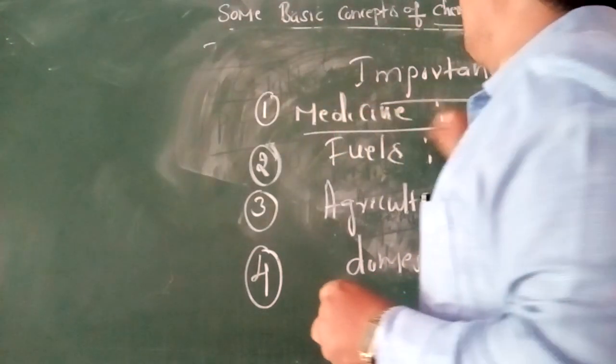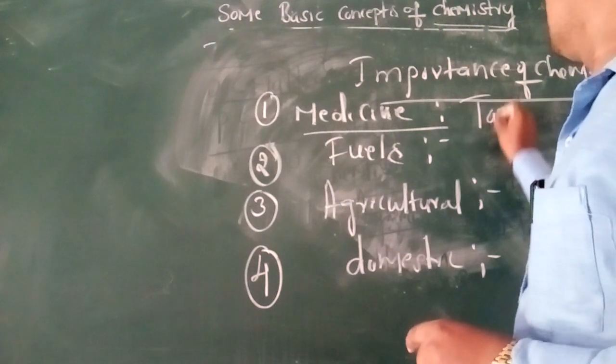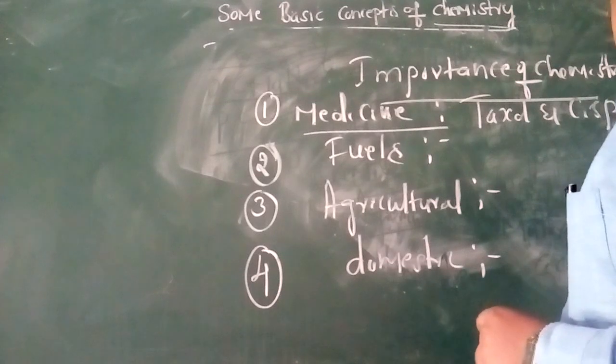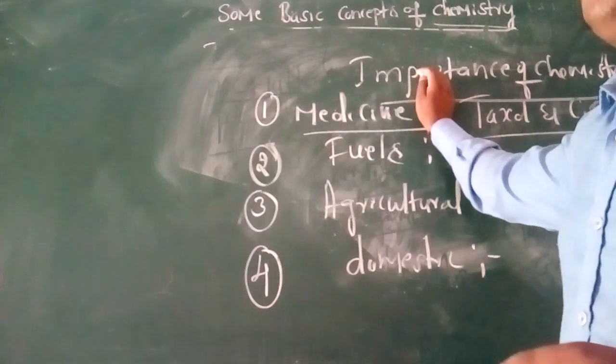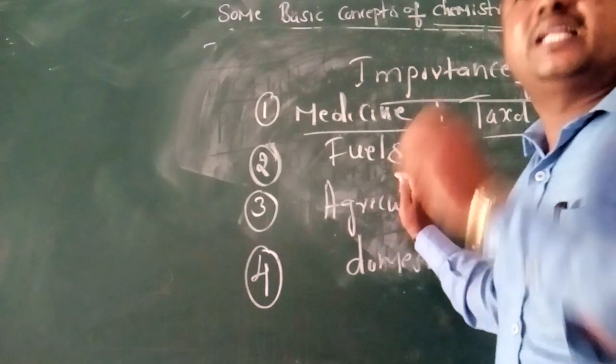In the medicinal field, various medicines are there. Nowadays, one important concept is Taxol and cisplatin. These are two important drugs used for cancer therapy.